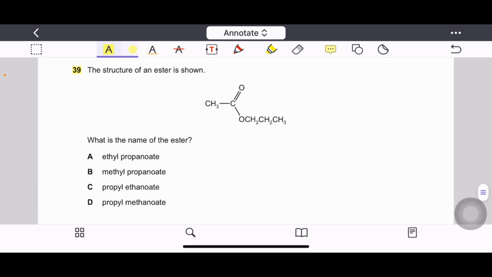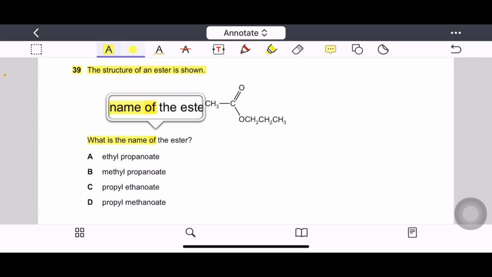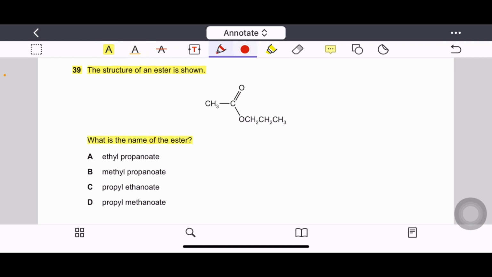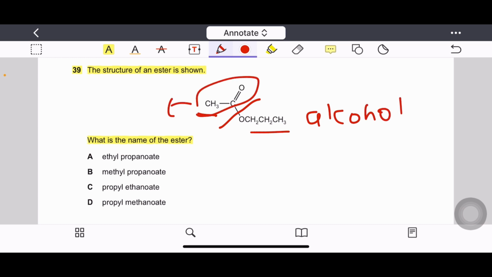Question number 39. The structure of an ester is shown. What is the name of this ester? While naming the ester, keep in mind that it is made up of two parts. One part is coming from alcohol and this other part is coming from acid, carboxylic acid. Alcohol part is named as 'yl' and acid part is named as 'oate'.